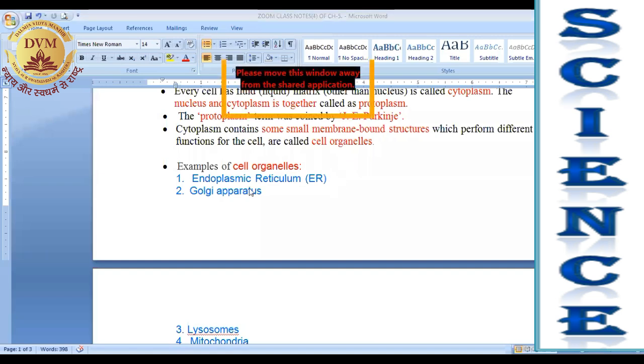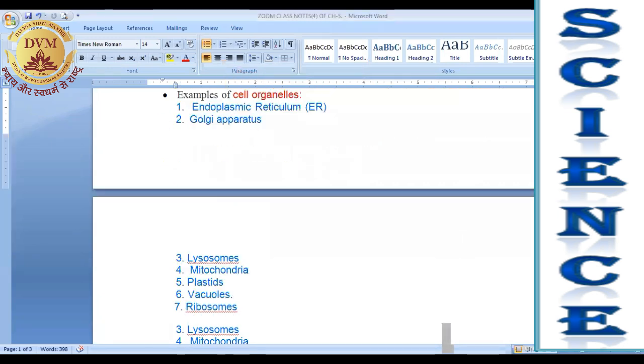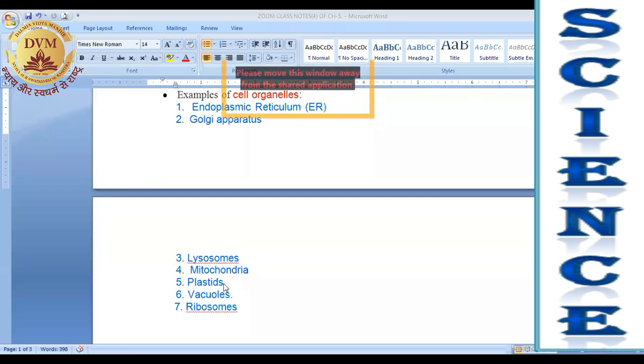So, all these structures which are present in the cytoplasm of a cell are known as cell organelles, right? Here are some examples of cell organelles like endoplasmic reticulum. We can also say ER. Next is Golgi apparatus or Golgi complex. Next is lysosomes, mitochondria, plastids, vacuoles, ribosomes. All these are the examples of cell organelles.